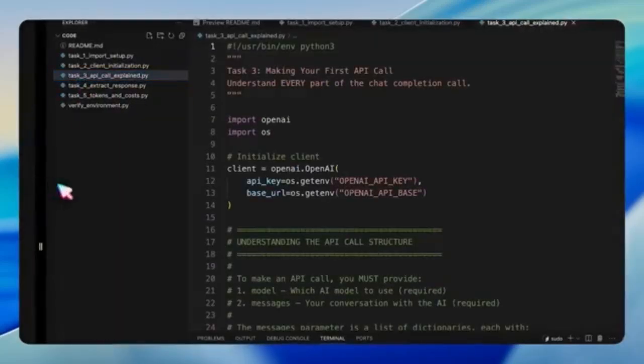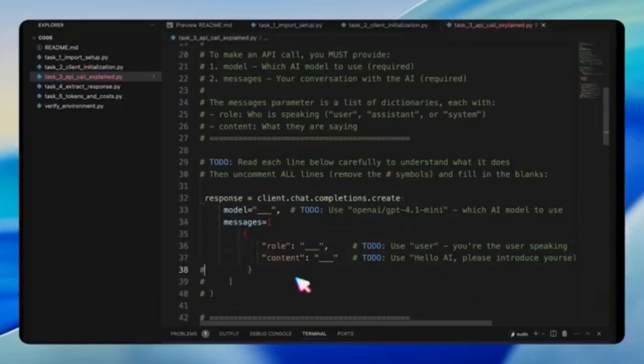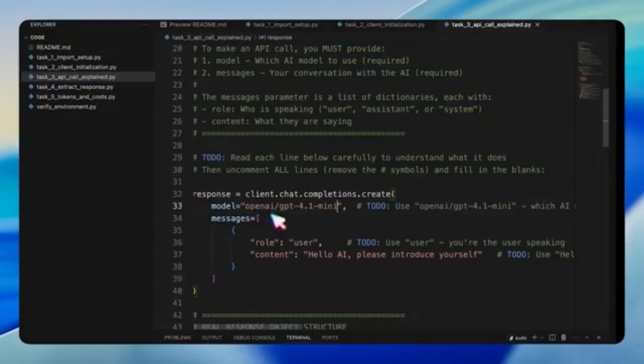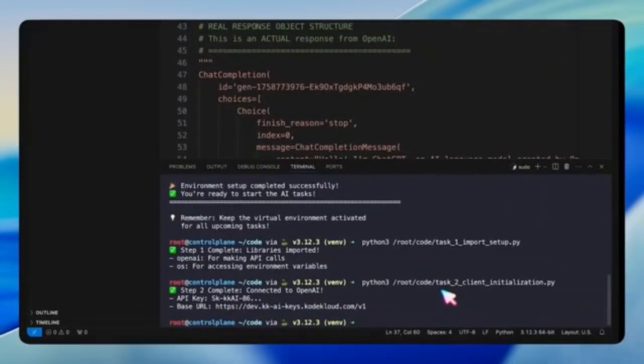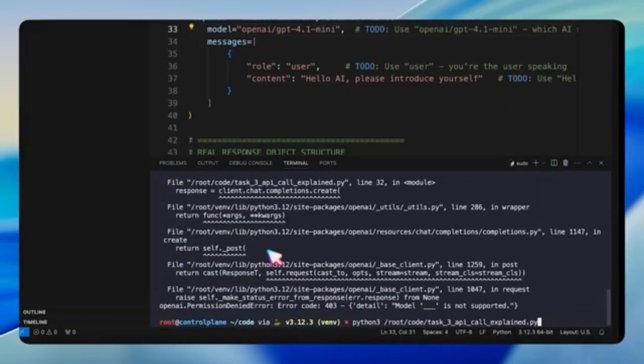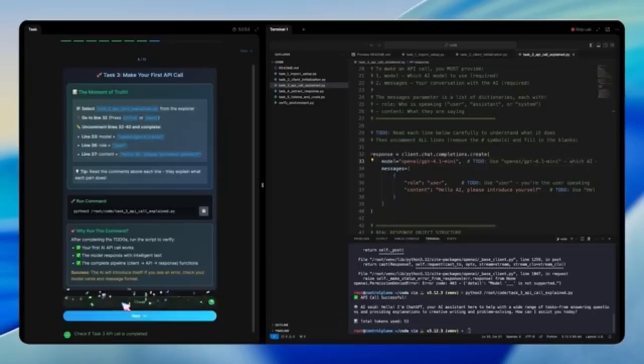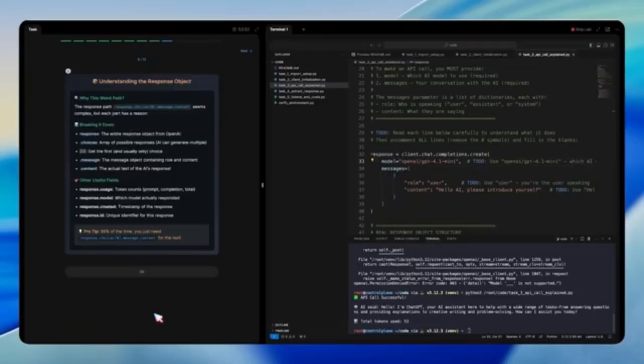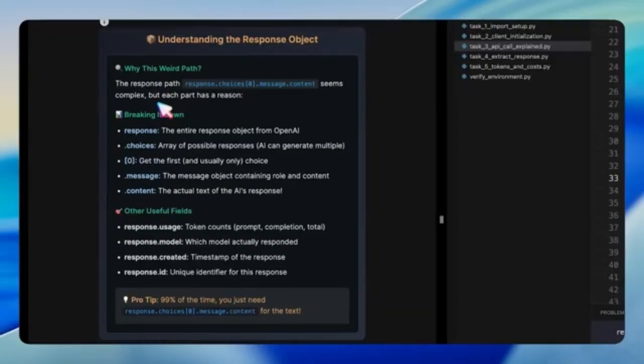Here, we open the script, uncomment the lines that define the model, role, and content, and then configure it so the AI introduces itself. Once we run the script, if all is correct, the AI should respond back with an introduction. This is the first live call to the model. Next, we're guided into understanding the structure of the response object.